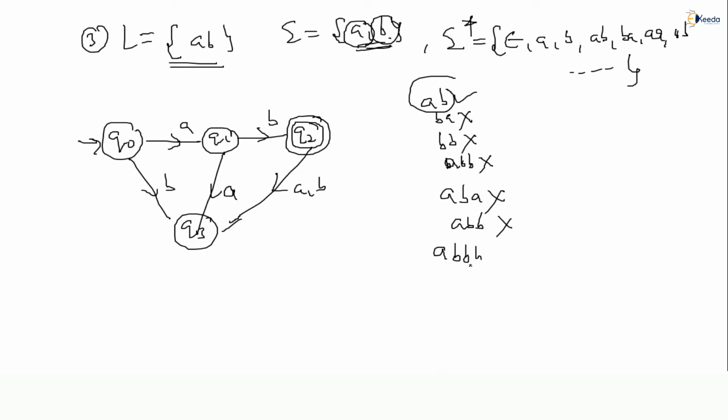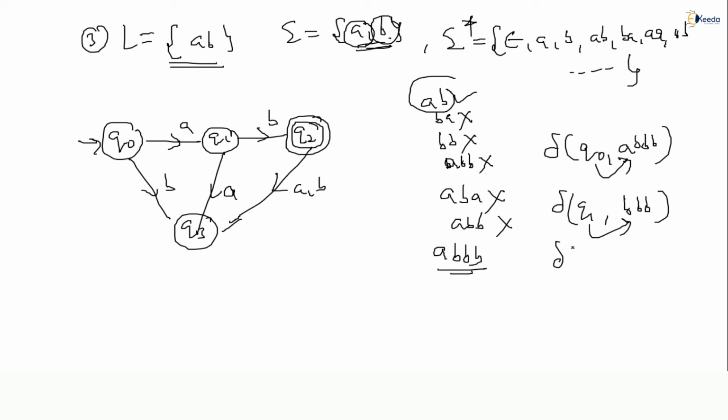Suppose ABB comes. Now look at this. ABB, nothing more, you understand? Q0 on A, I will take the transition of Q0, ABB is there. Q0 on A goes to Q1. Remaining string is BB. Q1 on B goes to Q2. Remaining string is B. Q2 on B, we have a transition, so it is reaching the Q3 destination. I have to write the remaining B. Q3 on B, now I should make a self loop for A comma B.